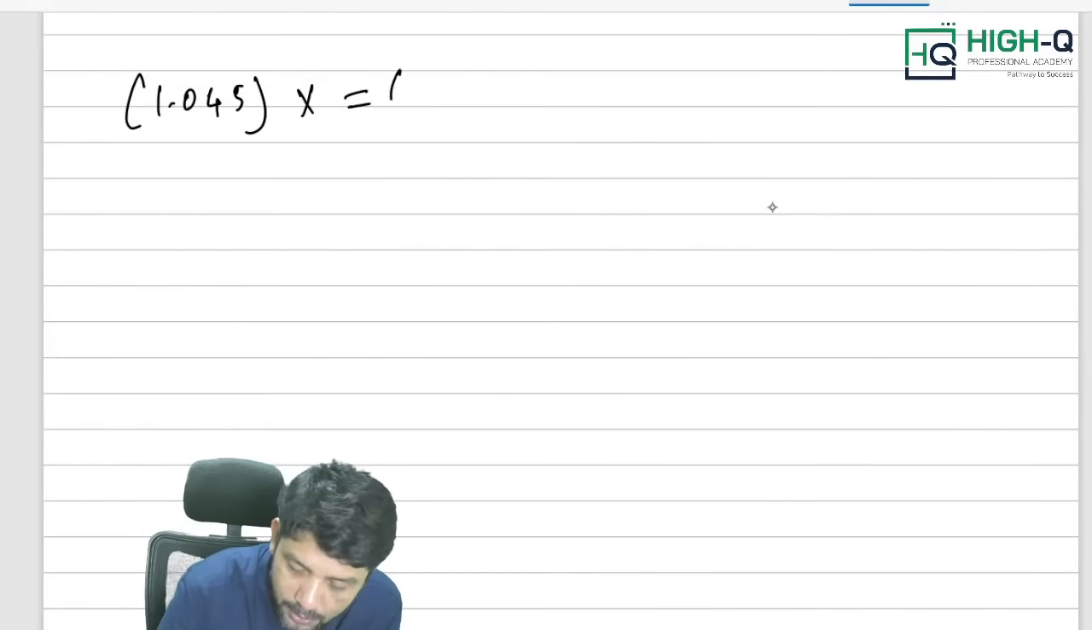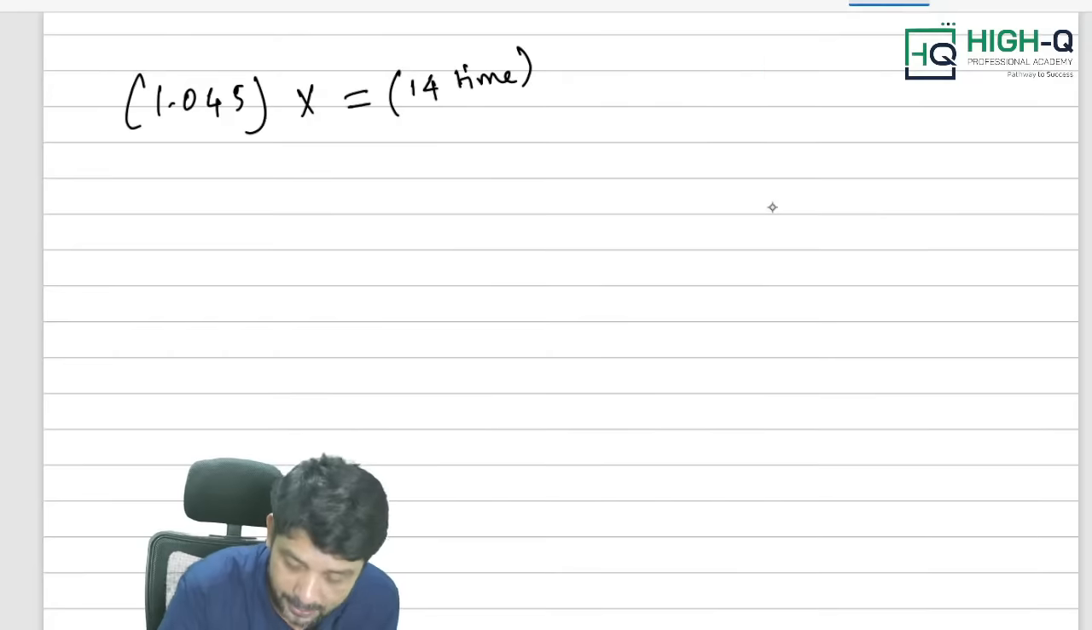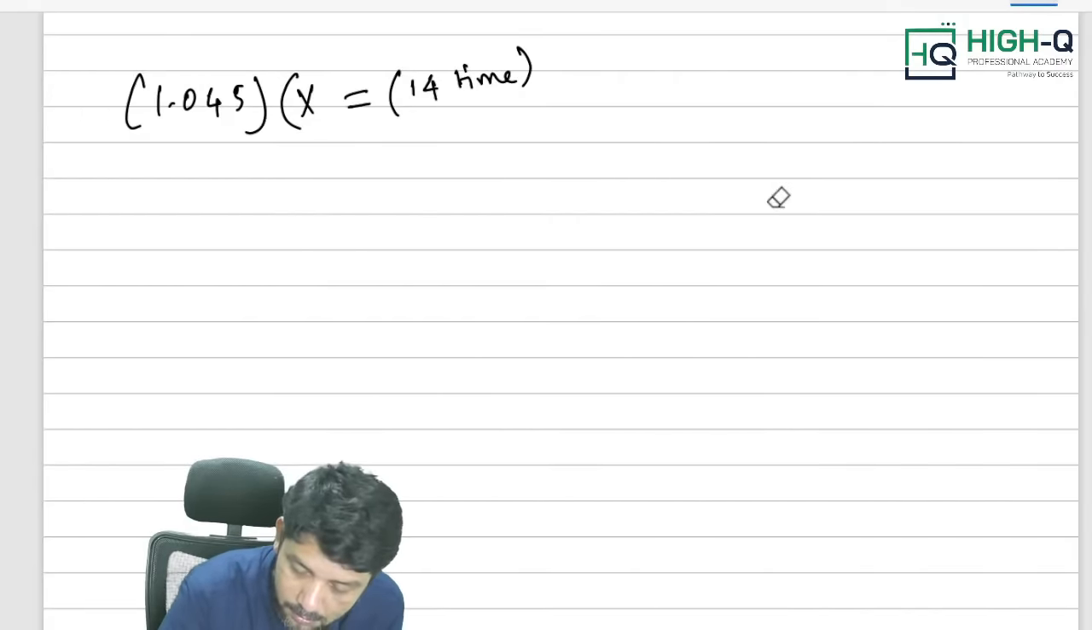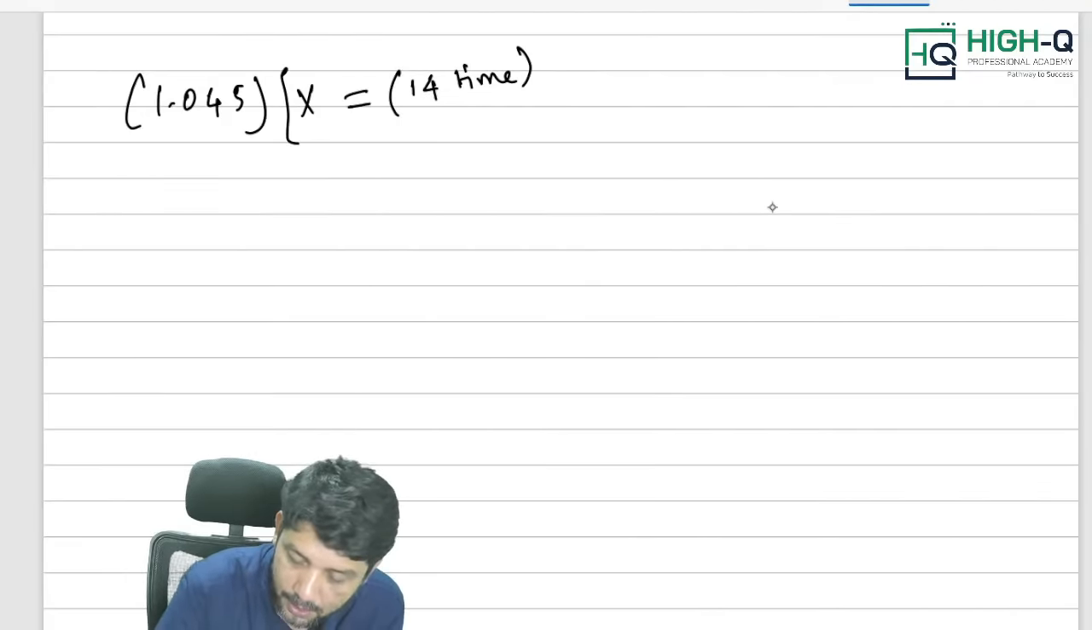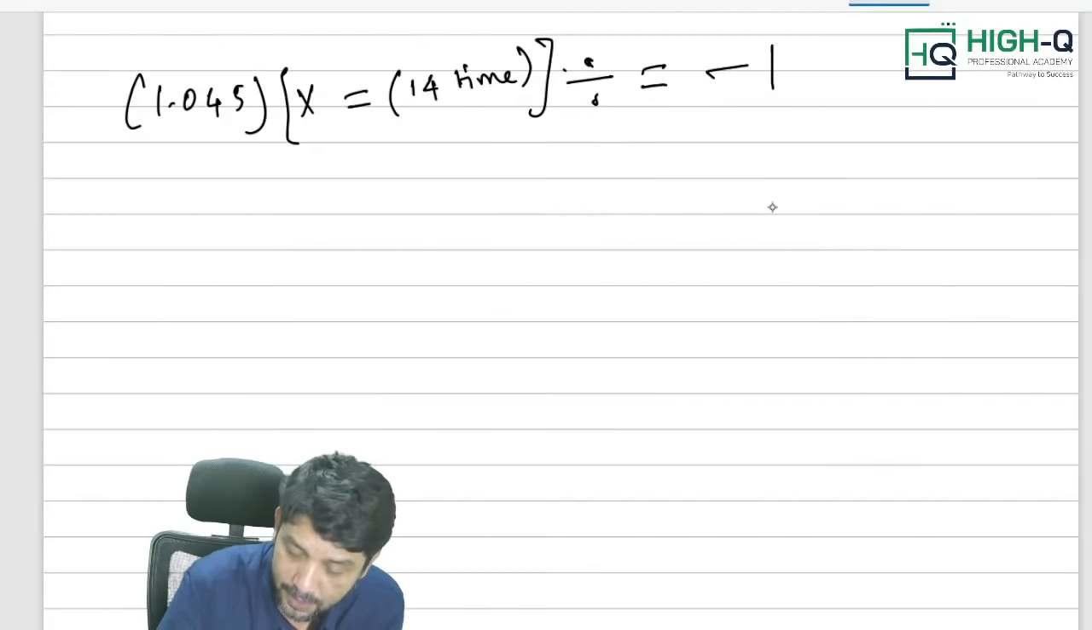Into equal to. Equal to, press this button for 14 times. Therefore, it is power 15 you will be getting. Into equal to. Okay. Next, do divided by equal to minus 1. Say 1.045 into equal to for 14 times, only equal to for 14 times, divided by equal to minus 1 into 3000 divided by